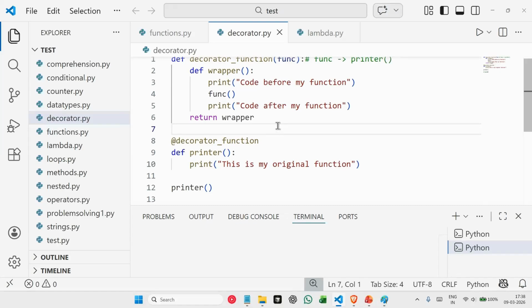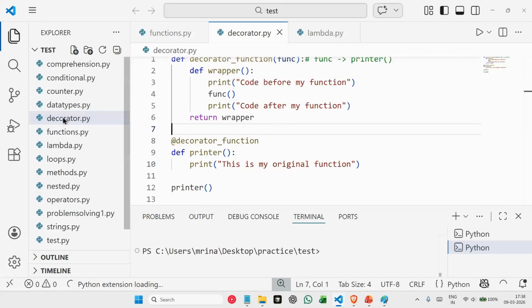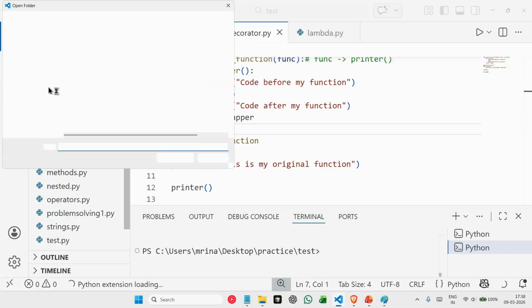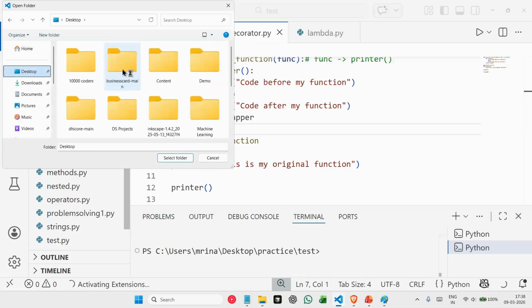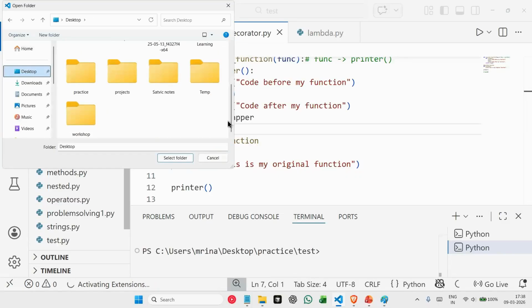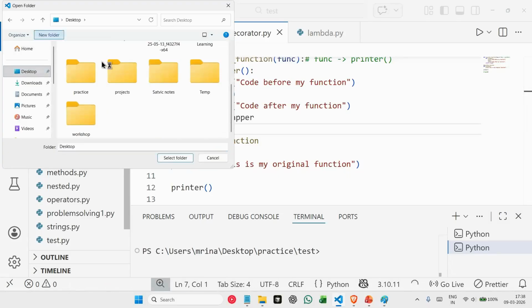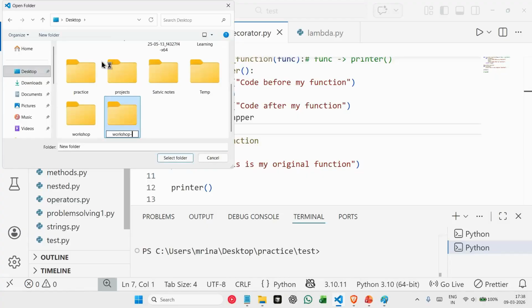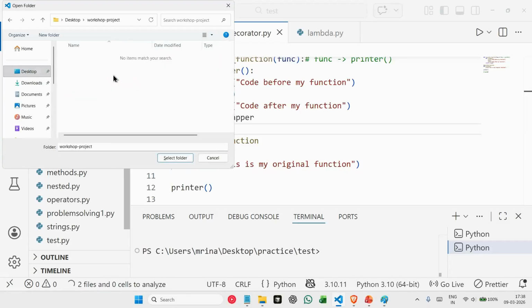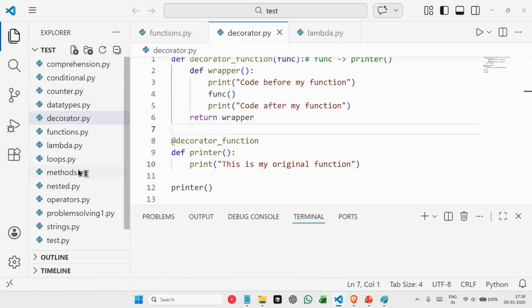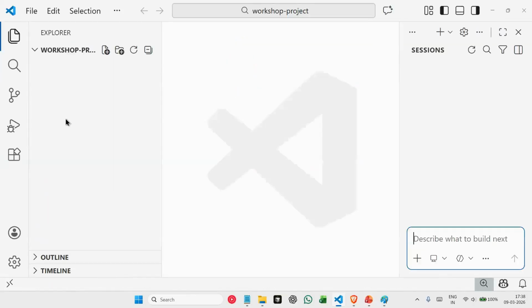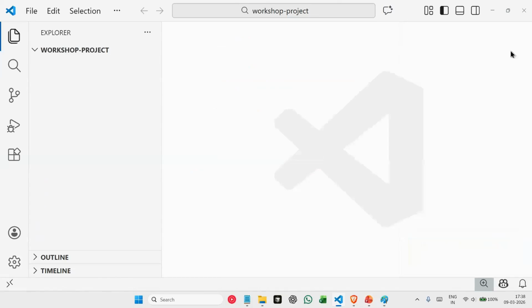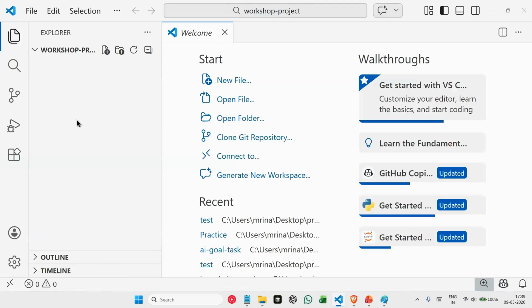Now, first thing you need to do is create a project folder. So for that, I'll go to folders, create folder, and then let me create a folder here and call it workshop project. Once you have created your project folder, first thing you do in any Python project is create a virtual environment.